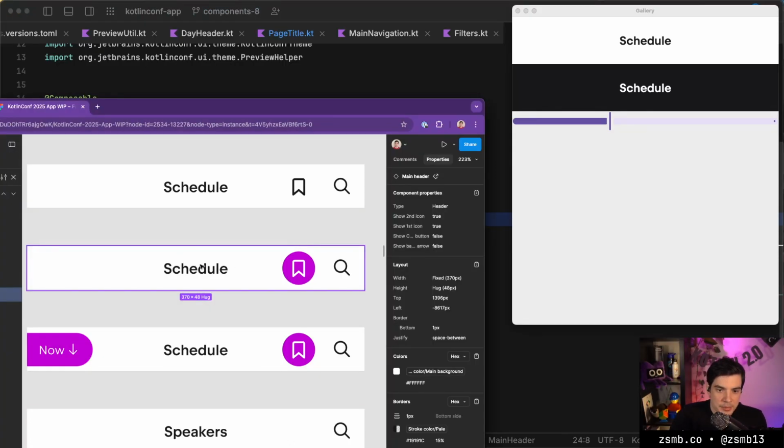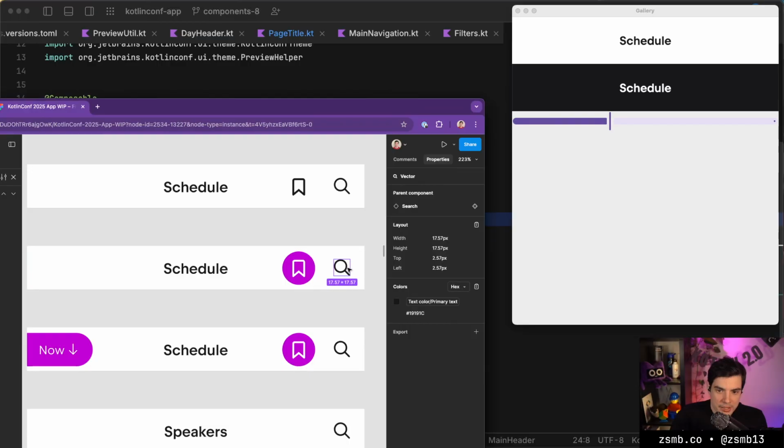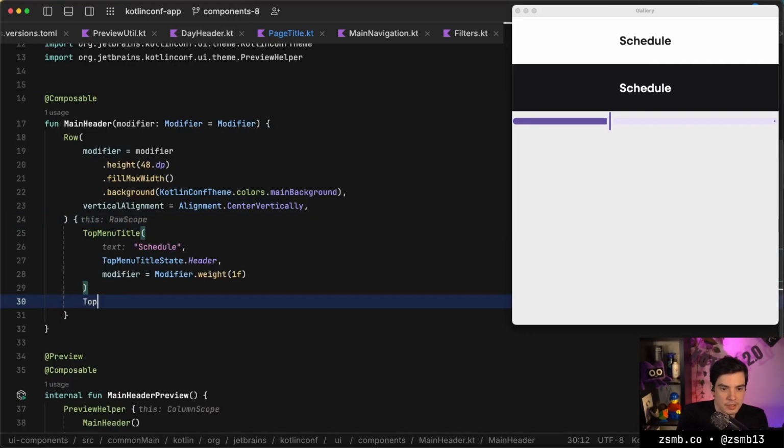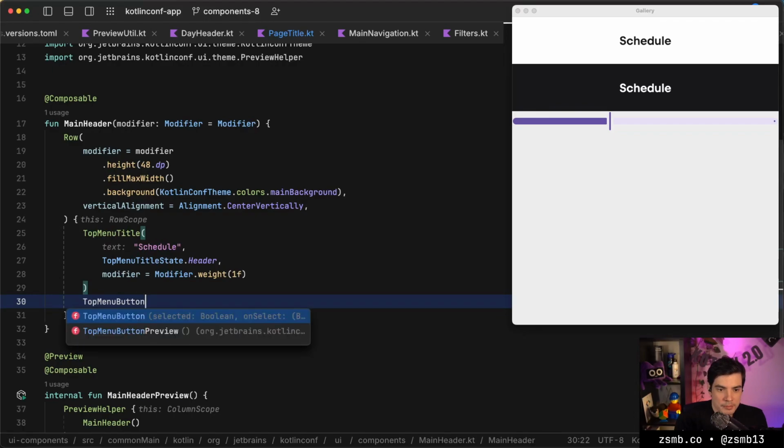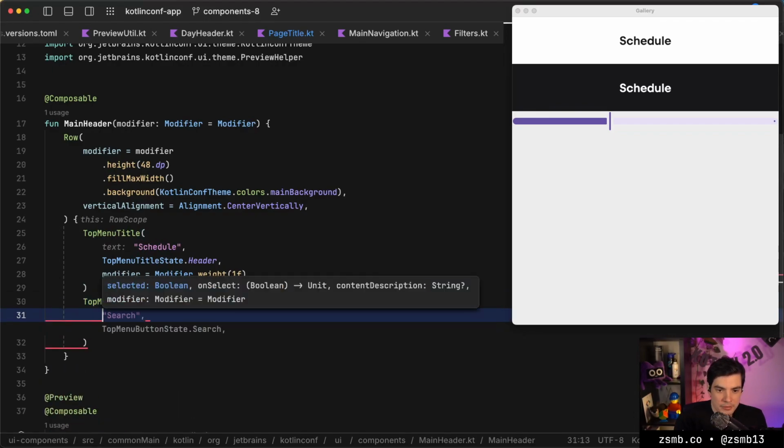So that's the text in the middle, and then we have two icons on the right, which do these have? These are top menu buttons. So apparently that's a component we've already built. Excellent. So we can just go top menu button, and then one of these, well, it will have some state. We'll ignore that for now.